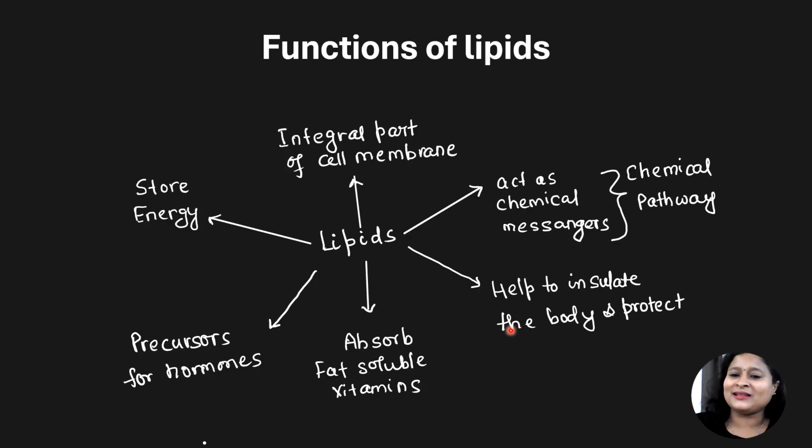Lipids, we know, make up the adipose tissue or the fat, and the adipose tissue helps in trapping air between them because they are hydrophobic in nature, and they are also a very bad conductor of heat. That's how they help in maintaining the body temperature and body insulation. I hope you are clear about the functions of the lipids. Let's move on to the next slide.